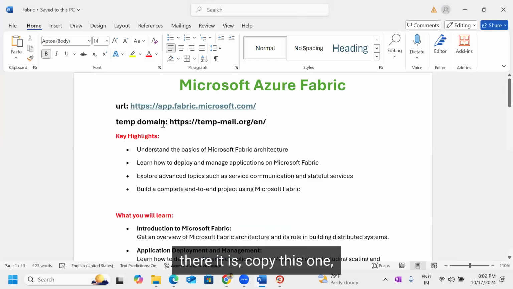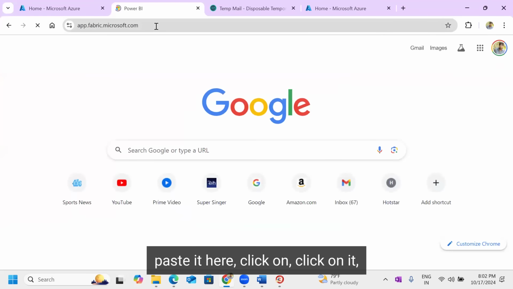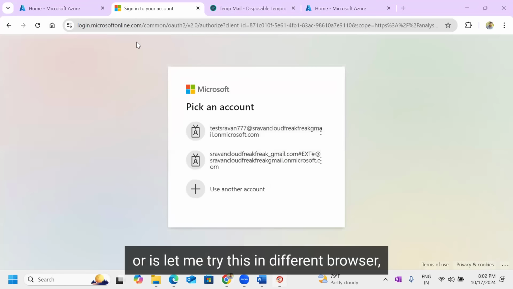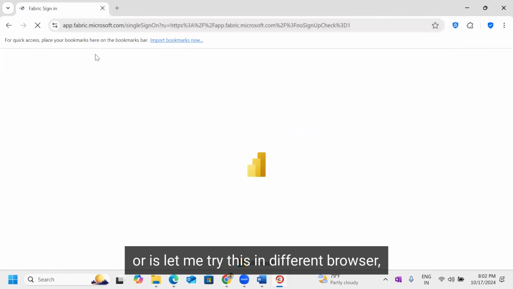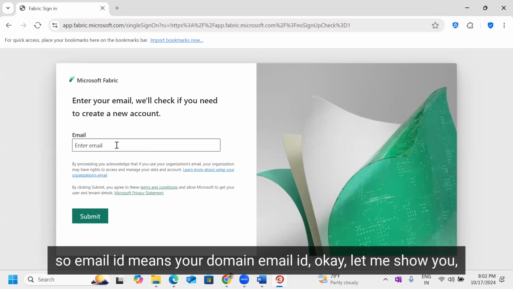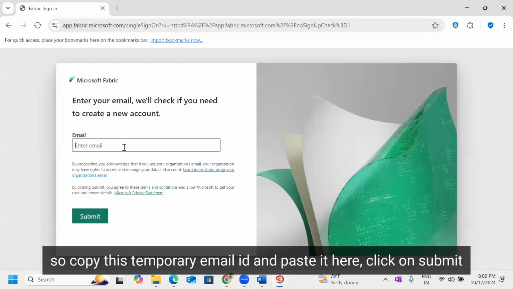Where is it? Copy this one. Paste it here. Click on it. Or else let me try this in a different browser. Fabric sign in is going on. So now here we need to pass the email ID. Email ID means your domain email ID. Okay, let me show you. So copy this temporary email ID and paste it here. Click on submit.